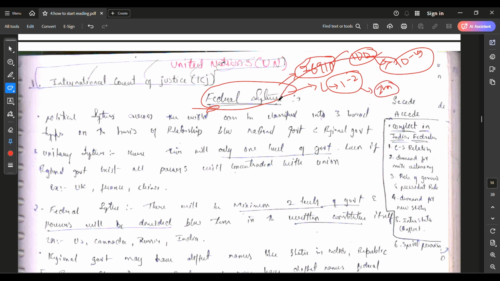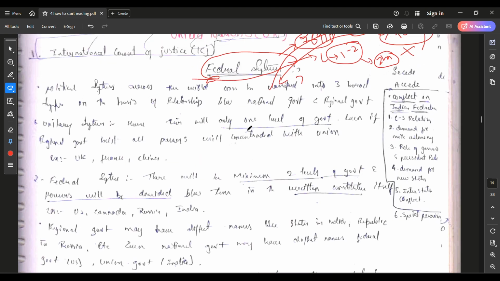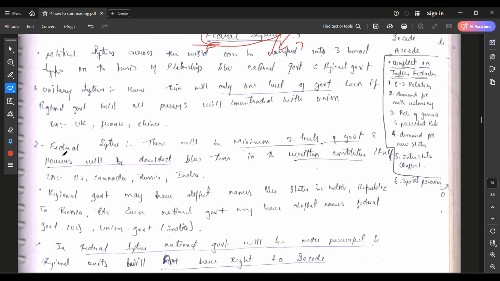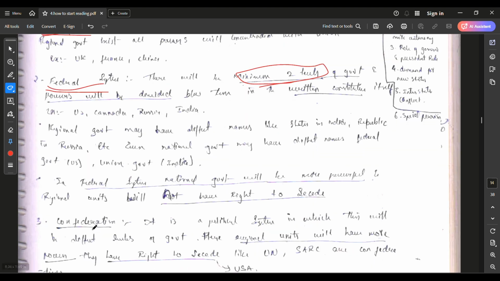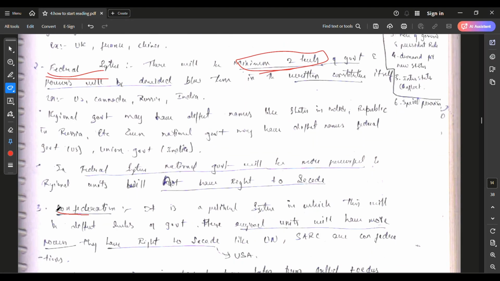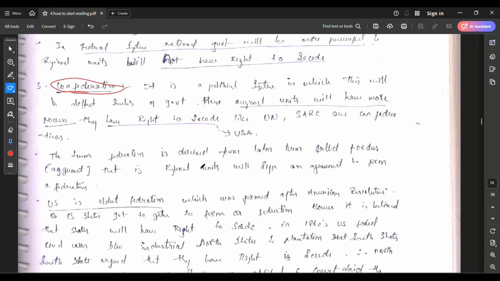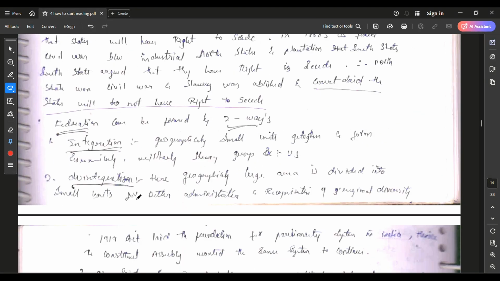That's why I brought these topics here, mixing Lakshmikant as well as NCERT. You can clearly see how I mentioned them here. Okay, you can see the federal structure and the unitary structure. What is a unitary structure? What is a federal structure? What is a confederation? The federal structure is again divided into two.